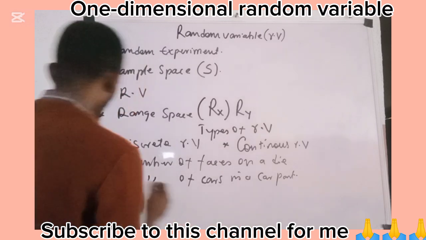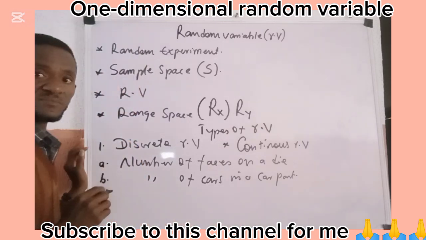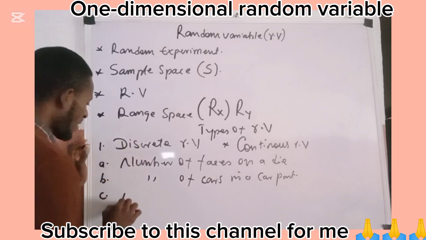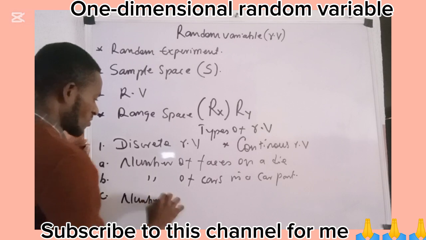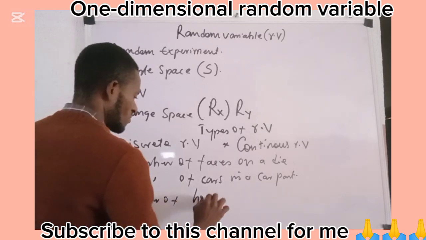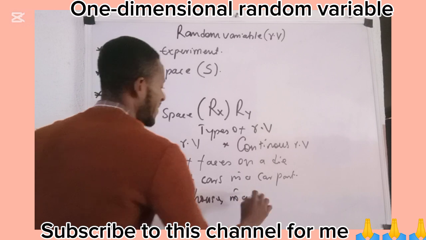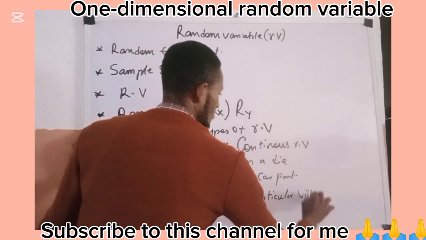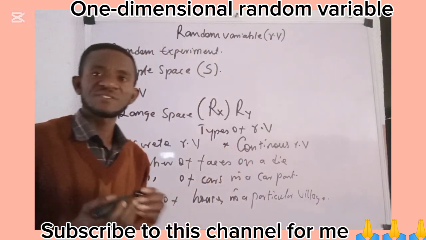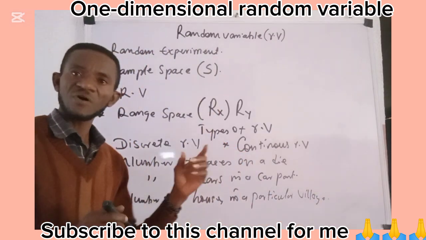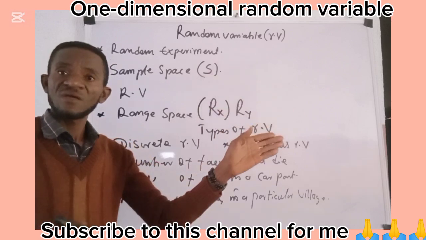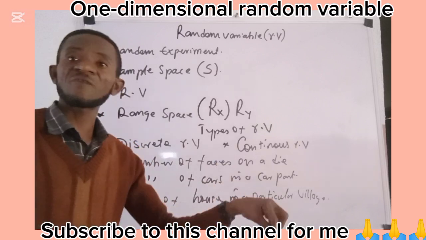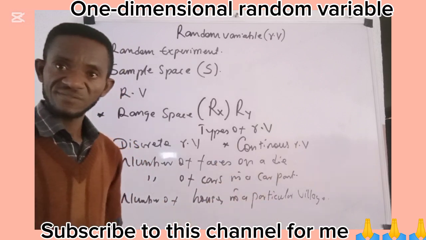Then number C: the number of houses in a particular village. Of course, the number of houses in a village is countable. You can count them. And in most cases, equally, it is finite, because you can exhaust the list of the number of houses in that particular village.